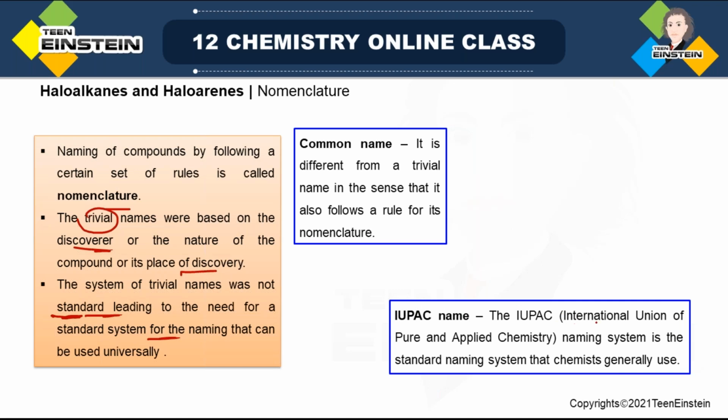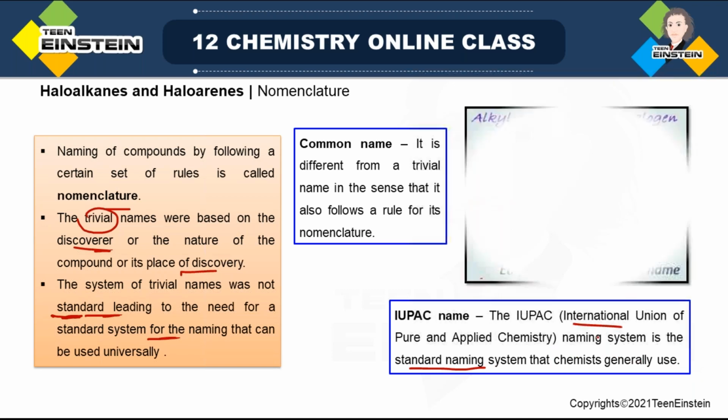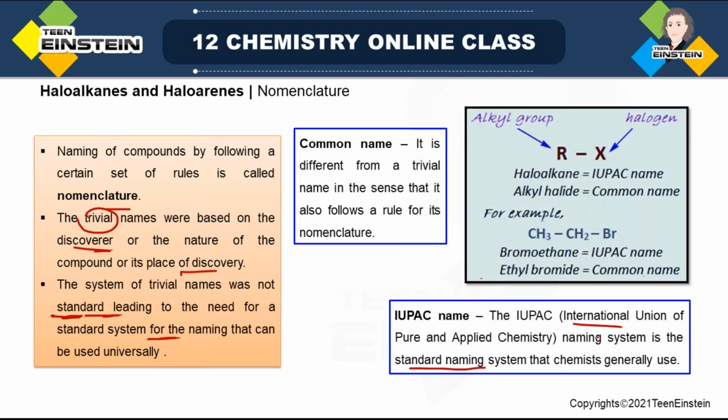And the IUPAC name, the full form is International Union of Pure and Applied Chemistry. The IUPAC naming system is actually the standard system where we follow some rules, and it is generally used by chemists. What trivial names are is already mentioned in the second point.